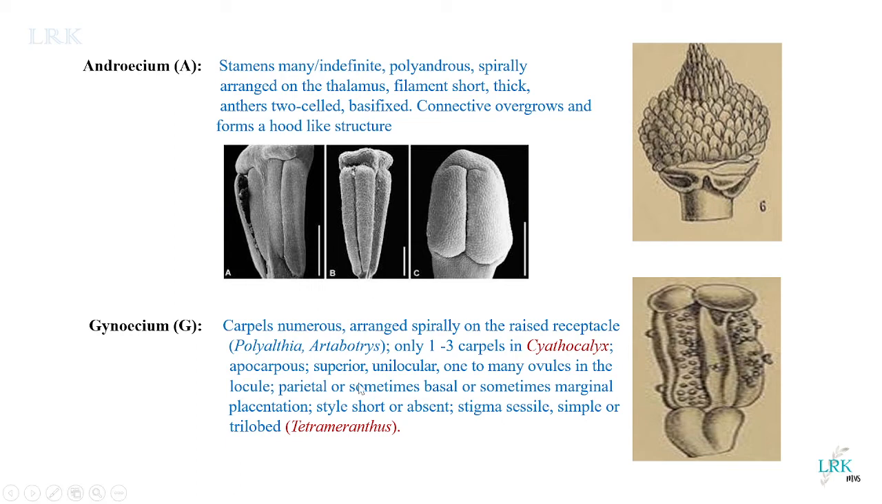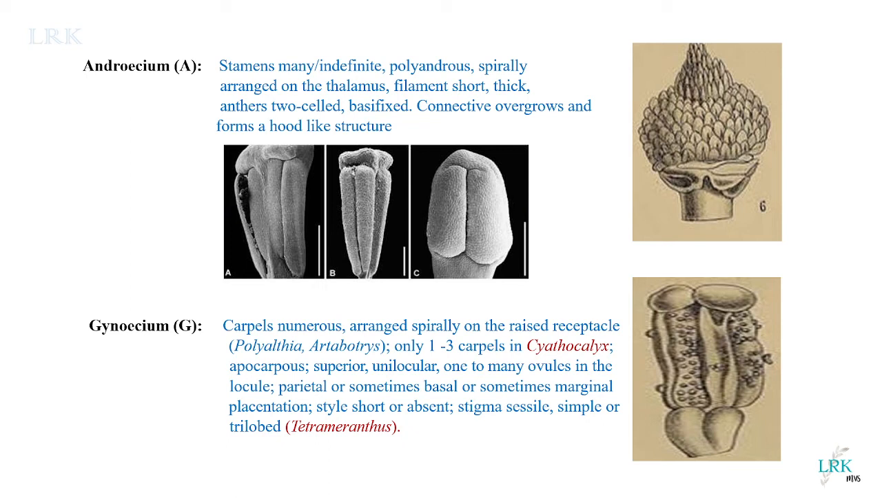Actually, what is a carpel? A carpel is a female reproductive unit which bears a style, stigma, and ovary. These three parts are present in a carpel. A number of carpels may be present. Either they may be free or they may be combined. If combined, we call it syncarpous condition. If they are free, we call it apocarpous condition.